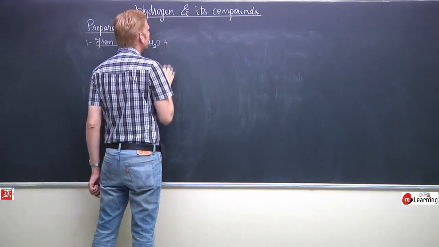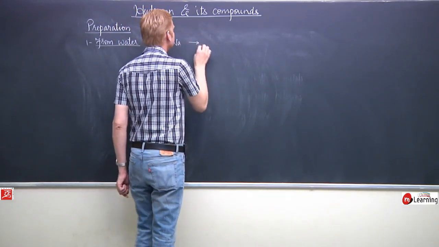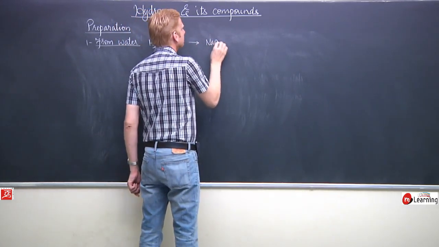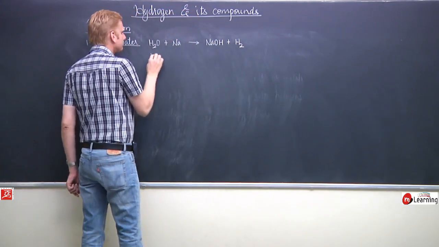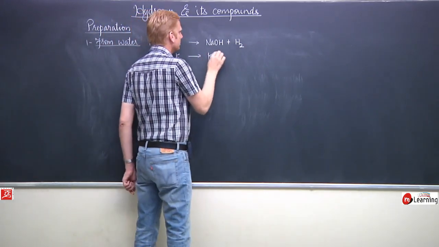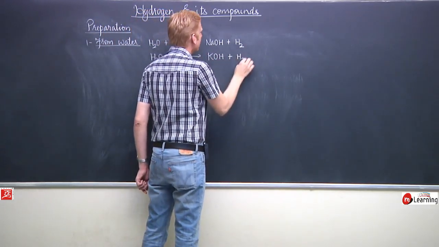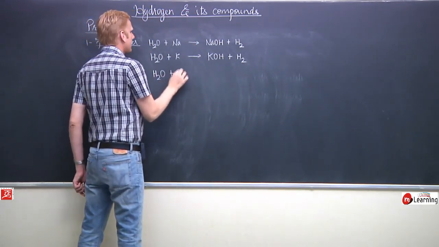by the reaction with active metals like sodium, potassium, calcium. The equations shown are not balanced.